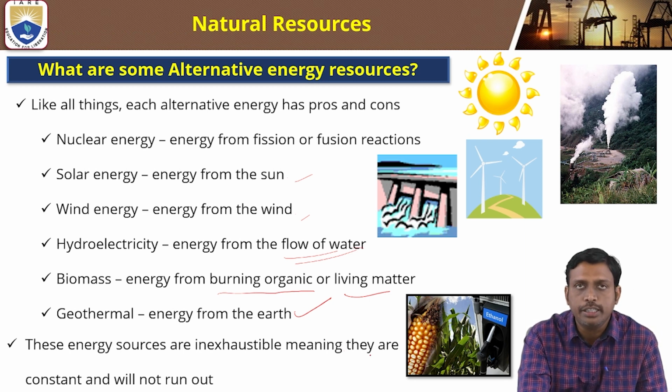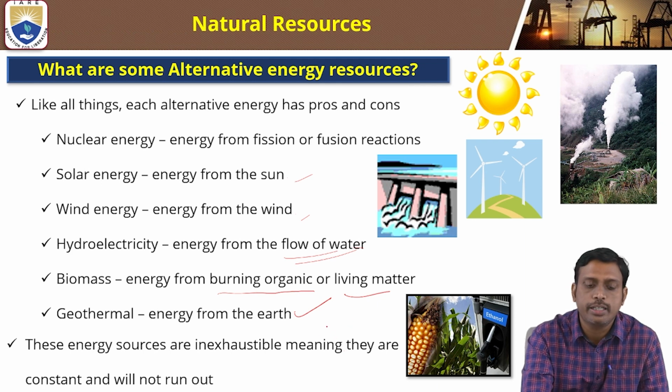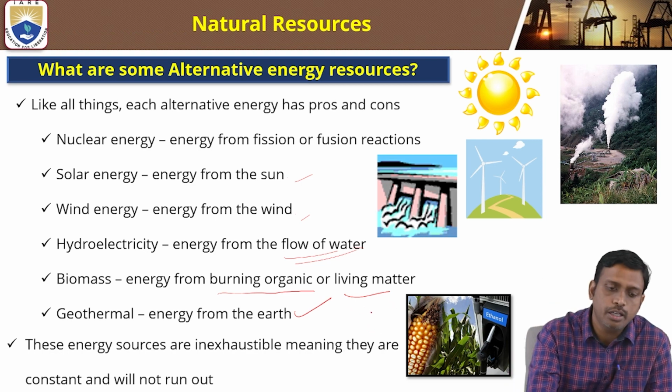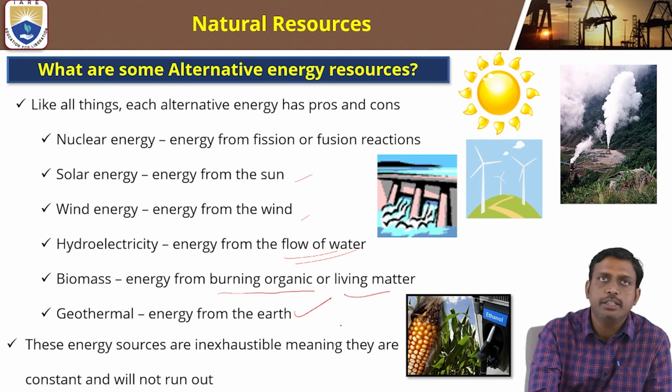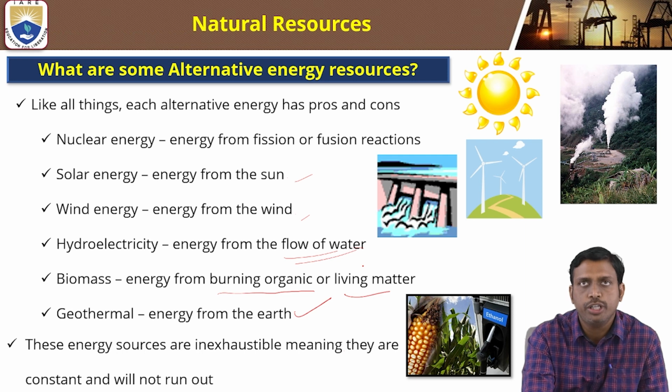These are some of the alternative energy resources. Nuclear energy is energy that we get from fusion and fission reactions. Solar energy, the energy from the sun. Wind energy from the wind. Hydroelectricity is the energy from the flow of water. Biomass, energy from burning organic and living matter. Geothermal, energy from the earth.